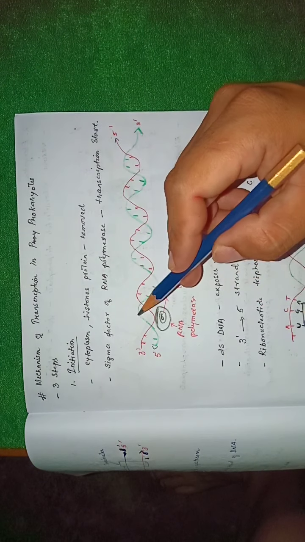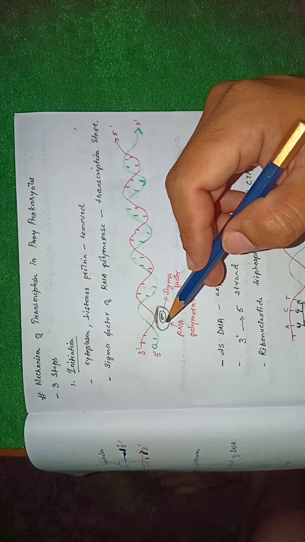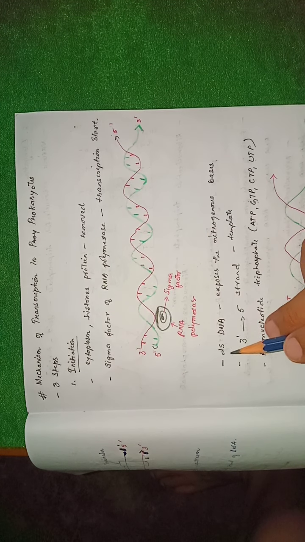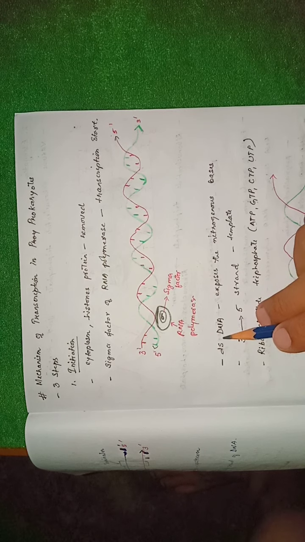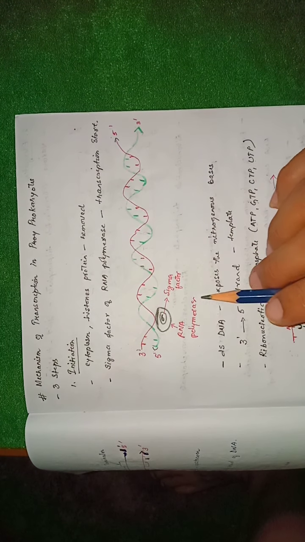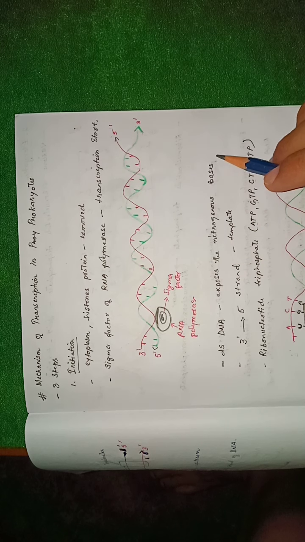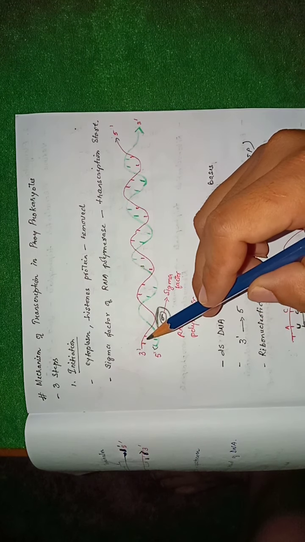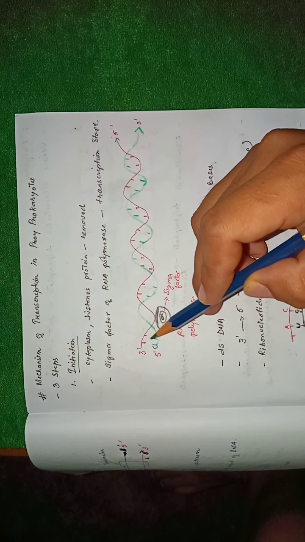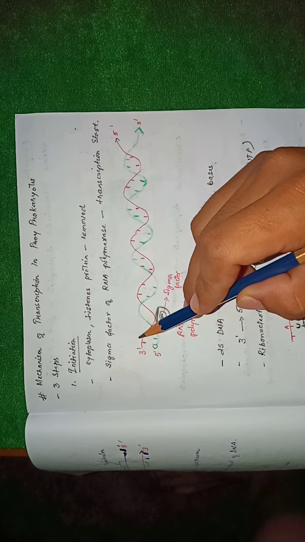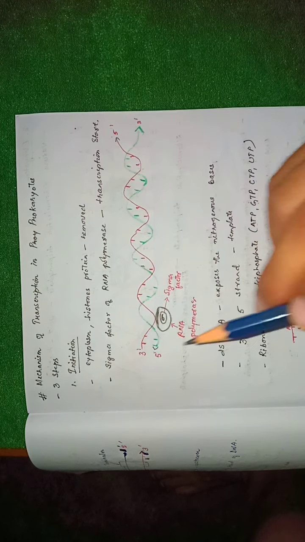So once the two strands of the DNA are separated or unwound, the double-stranded DNA, that means DS stands for double-stranded DNA, will expose its nitrogenous bases, and here out of the two strands of the DNA, only one strand will be used for the transcription process.